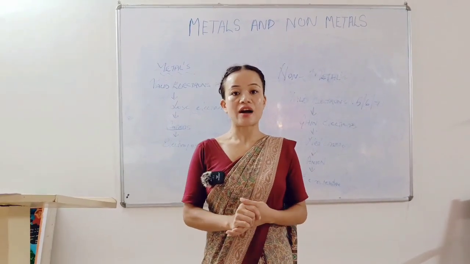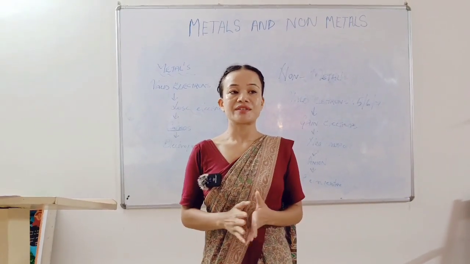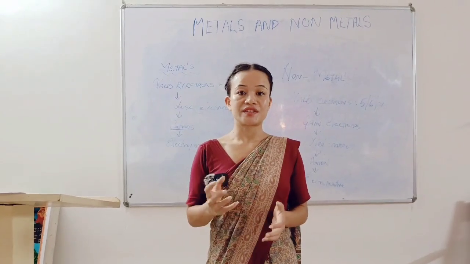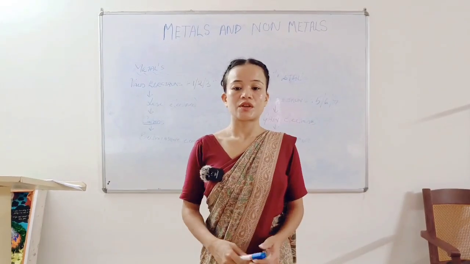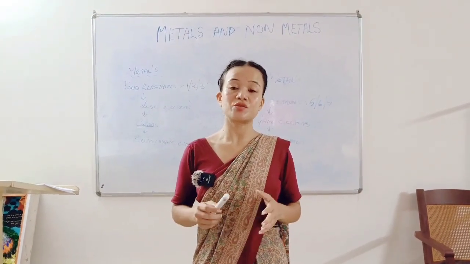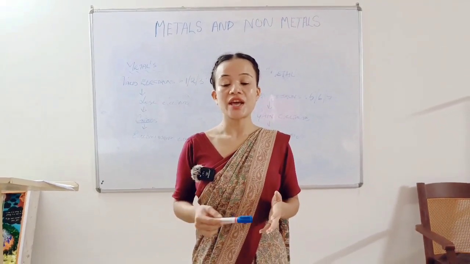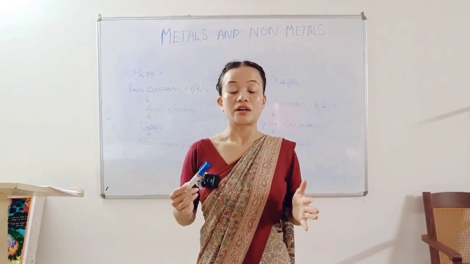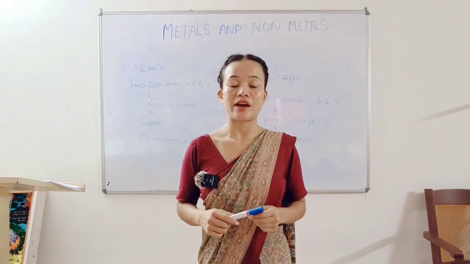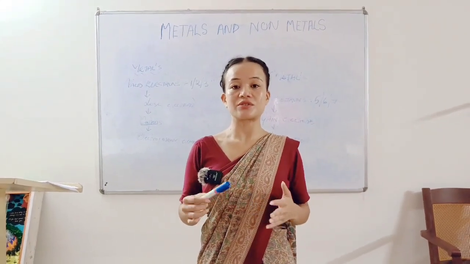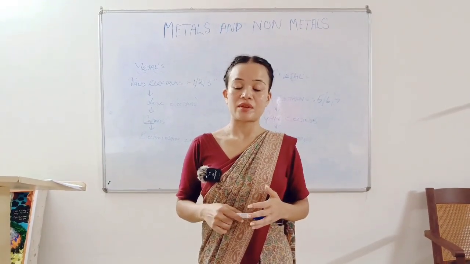Next, metals are sonorous. Sonorous means when metals are beaten, they make a sound. That is how bells are made. Now we have thermal conductivity. It is the transfer of heat from one end to another, except for mercury. Next, we have electrical conductivity. Metals are good conductors of heat and electricity.